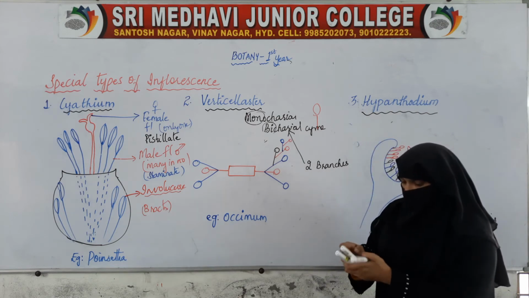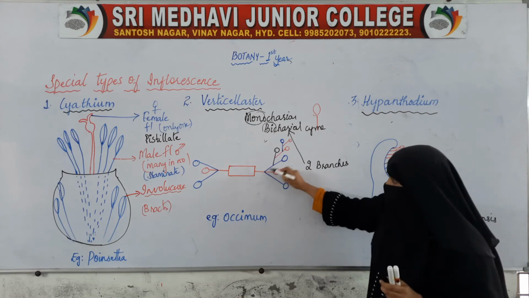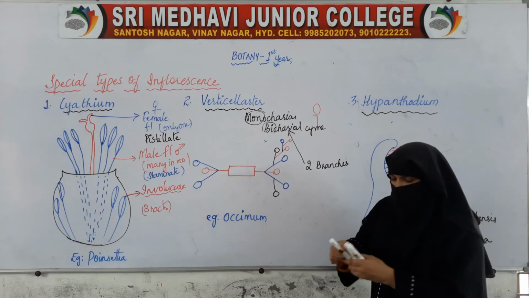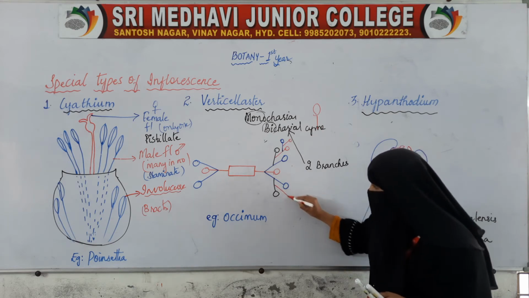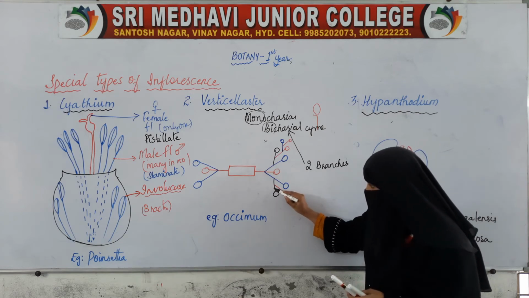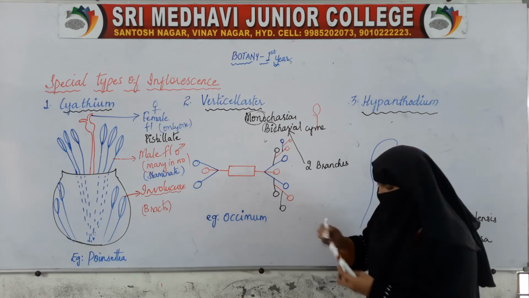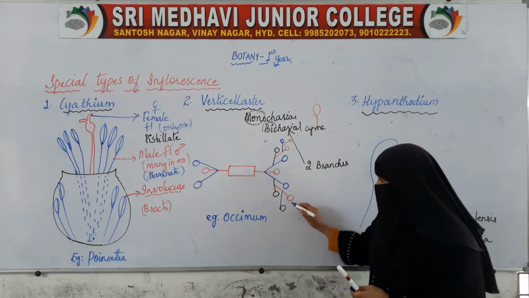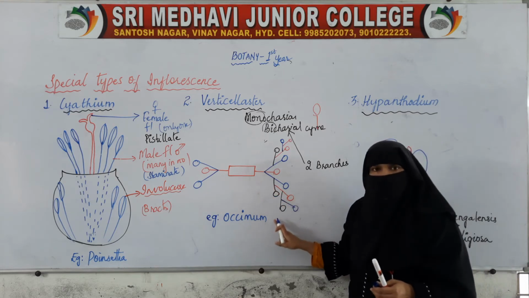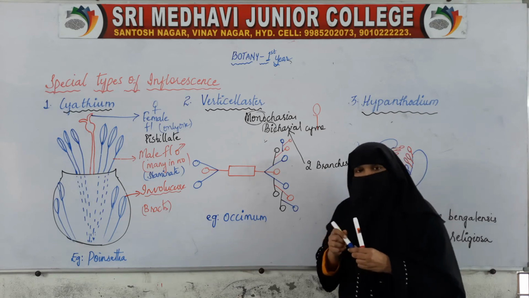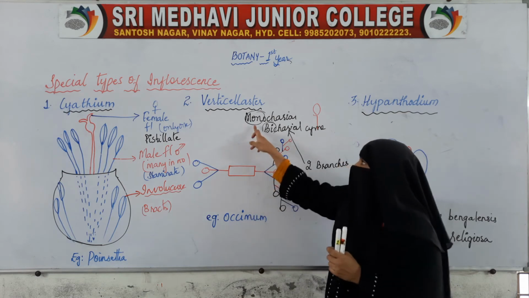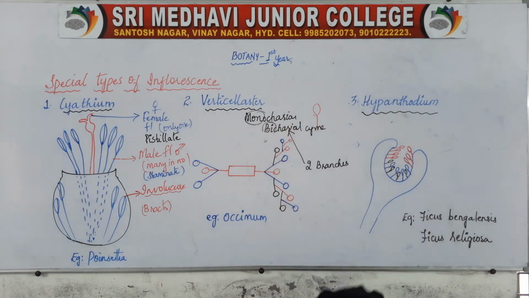So here also if I show you again, this was 2 branches. Now this will give rise to 1 branch, then from here another branch, then from this side 1 more branch, and from this side 1 more branch. So like this, after a certain time when it gives 2 branches, then after a certain time it starts giving only 1 branch. So this is a unique combination of bichasial and monochasial sign.